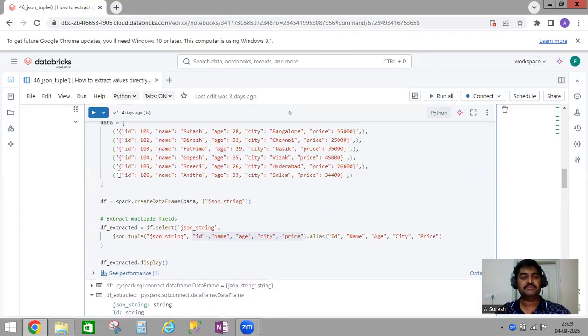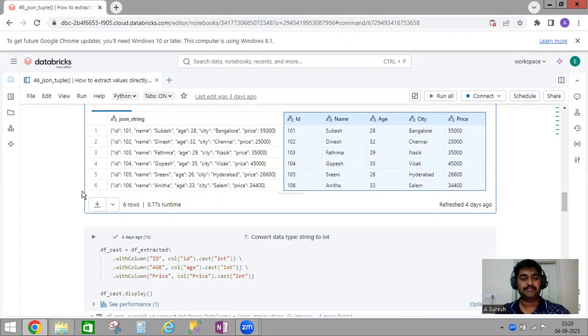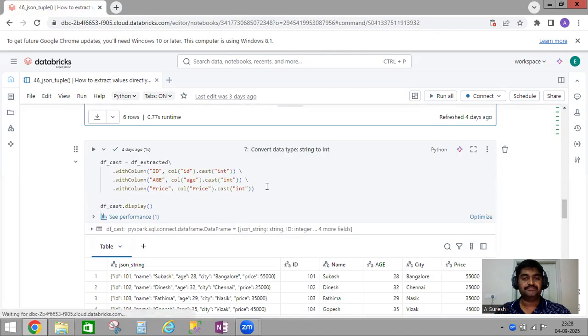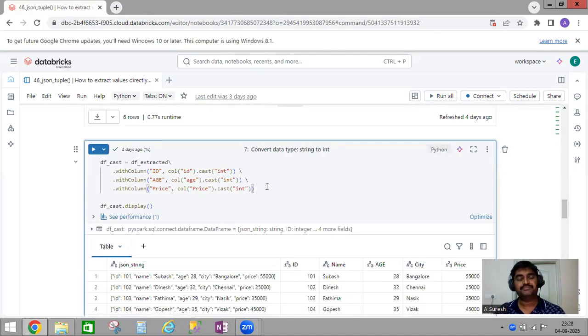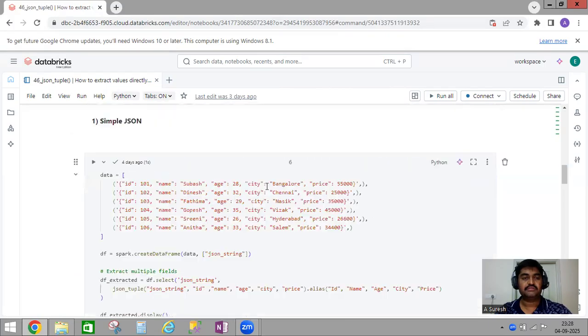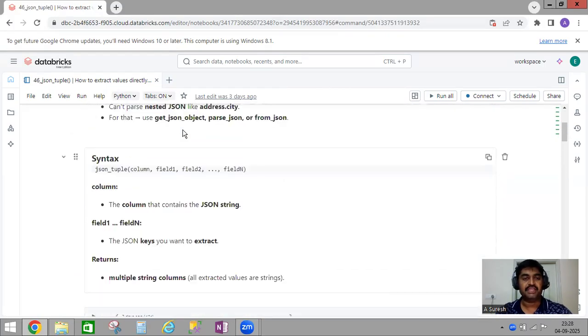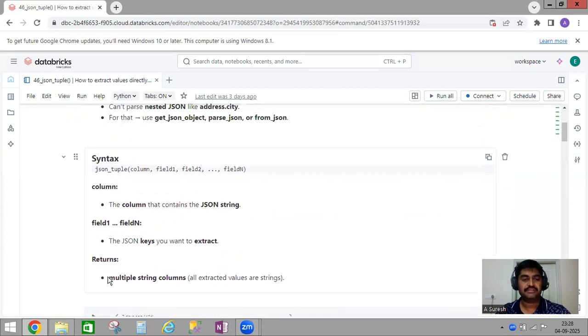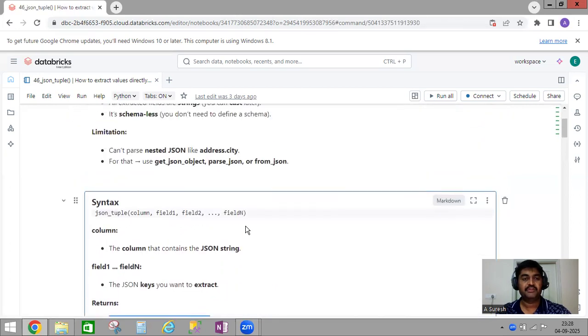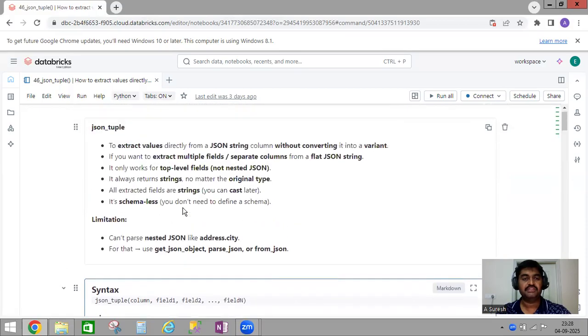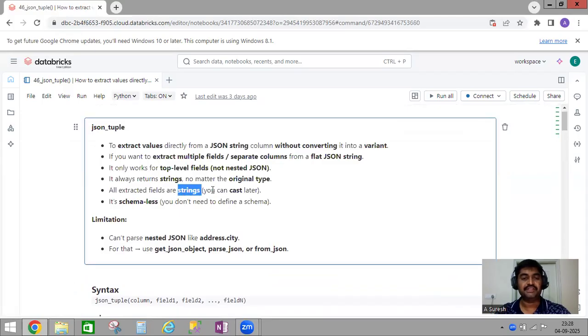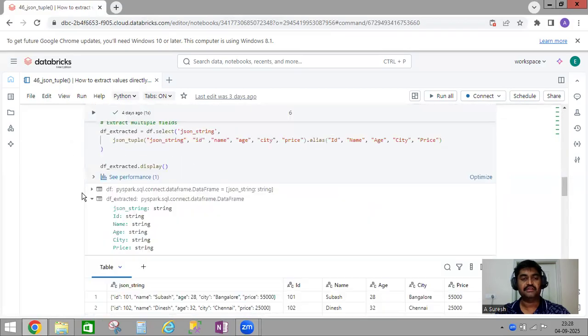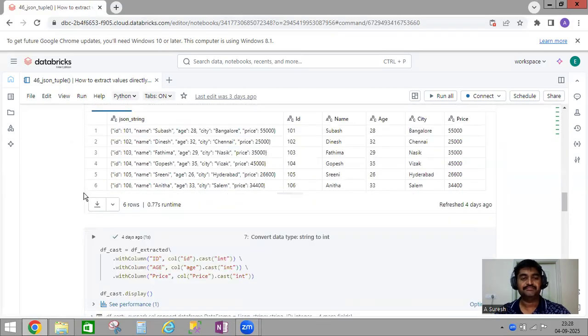So now we'll discuss the flat section, flat JSON. Suppose I want to convert the data type. Why do we need to convert the data type? As I told initially, it always returns string type. So whatever the input, it will give you the string type. Suppose if you want any other type in the data frame, then you need to cast it. So now we are going to see how to do cast.